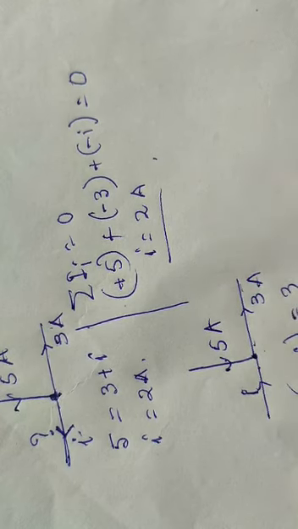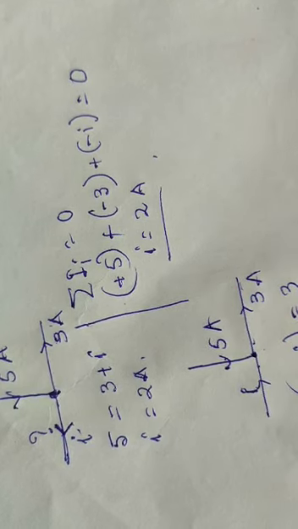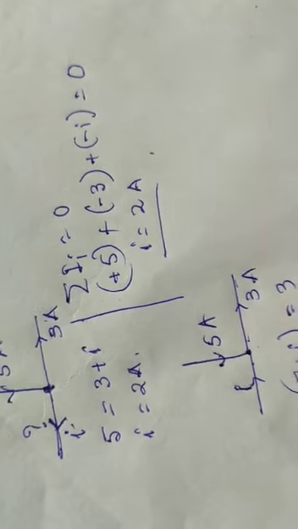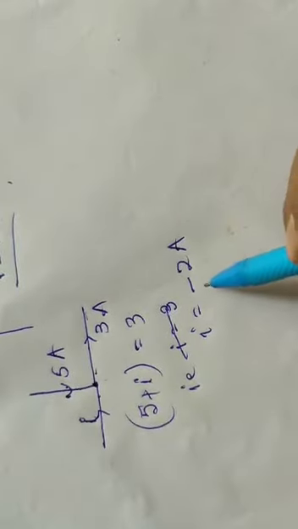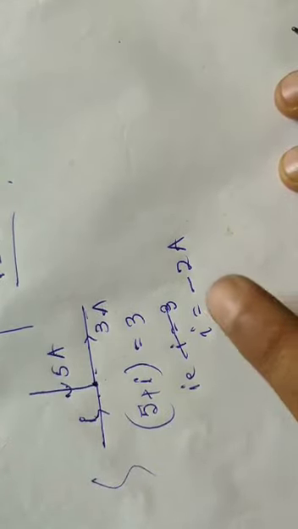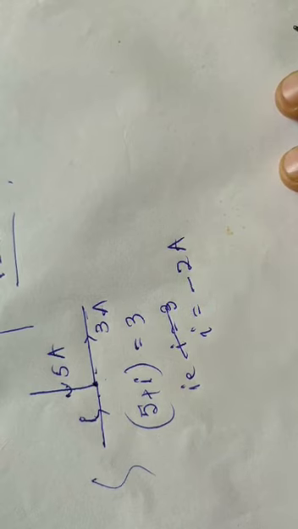That is, I equals minus 2 ampere. So negative current, minus 2, is not wrong. The negative sign simply indicates the direction of the current.